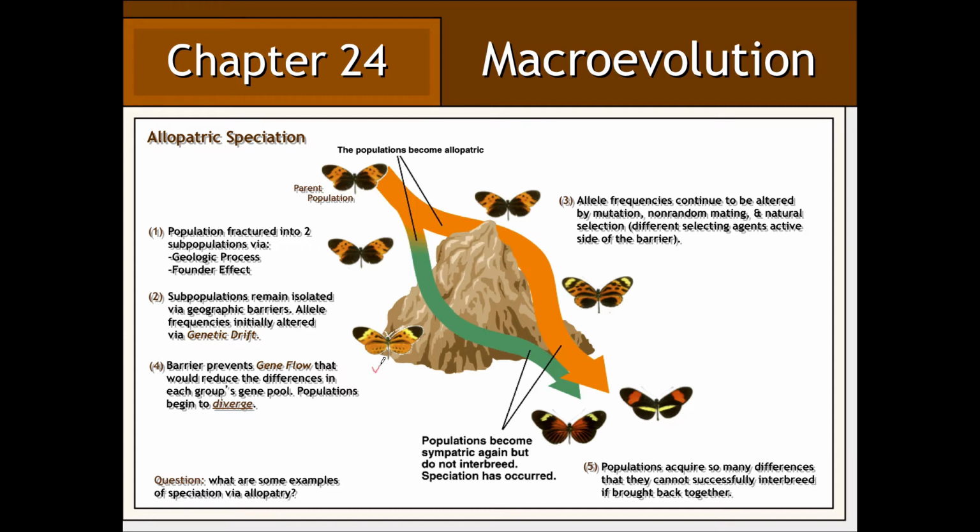A lack of gene flow between these subpopulations, due to the presence of this geographic barrier, will keep these subpopulations genetically distinct from one another until such time that even if they do reunite, there will likely be so many genetic differences between them that they will no longer be able to reproduce and give rise to viable offspring. At such time, these two populations will be considered separate and distinct species.